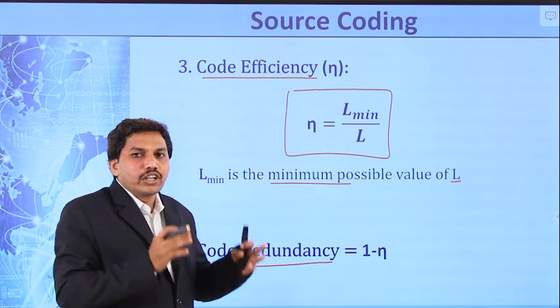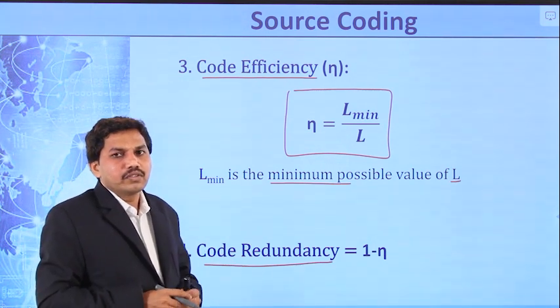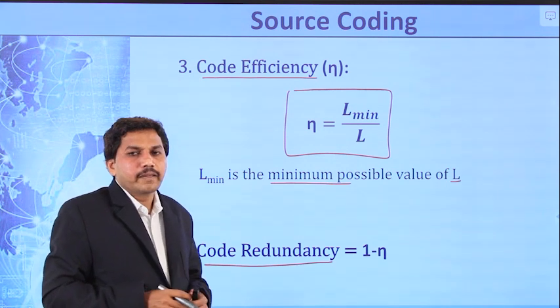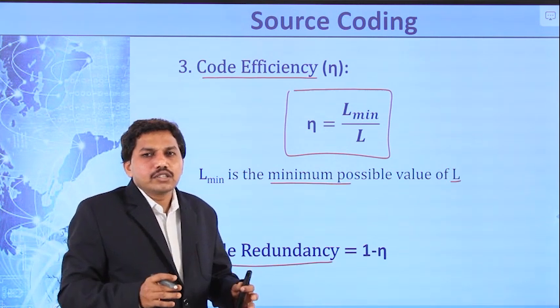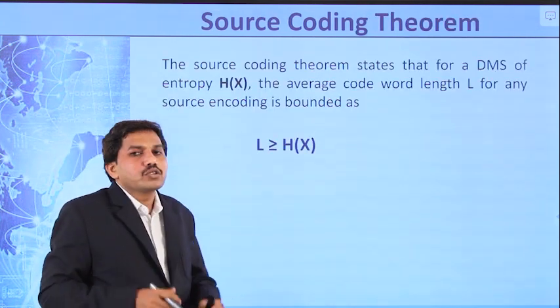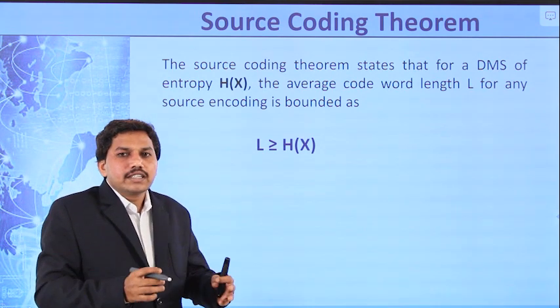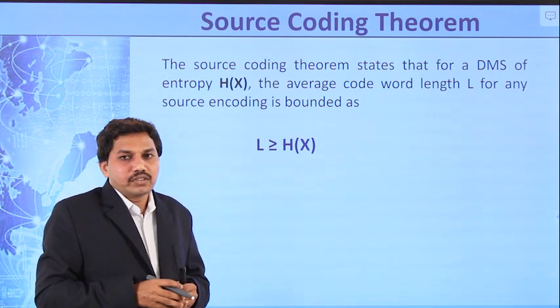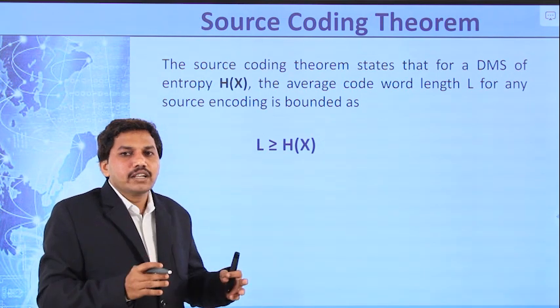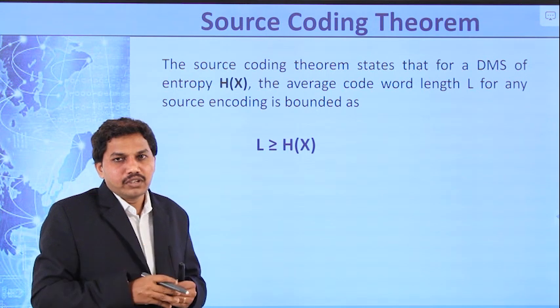So these are the 4 definitions related to source coding. Okay. The next one is source coding theorem. It is Shannon's first law. This theorem is proposed by Shannon, who is the father of information theory.